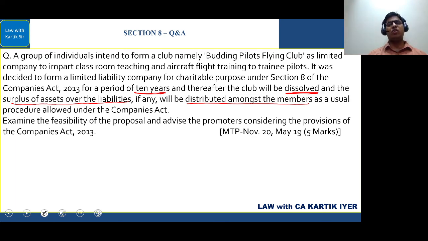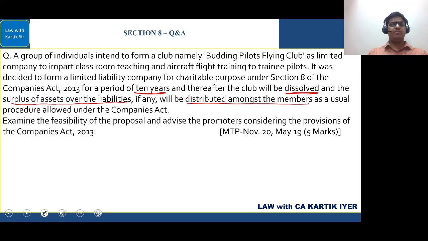Why? Because otherwise, what will happen is for 10 years, even though Section 8 company makes profit, they will hoard the profit, they will keep it with themselves. And then, after the period is over for which they had started a Section 8 company, and after they have made maybe lakhs of money with the profit, they will just dissolve the company and then distribute the profit amongst the members, which should not be allowed because it's a Section 8 company. So, in this case, your answer will be saying that the members of Budding Pilots Flying Club cannot get the dividend distributed or the profit distributed amongst the members.